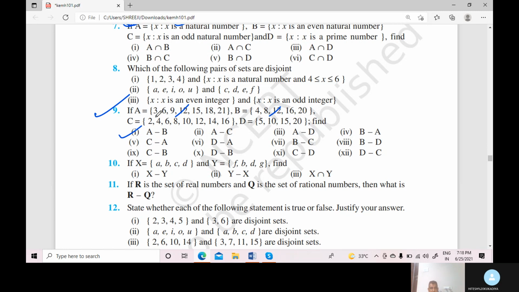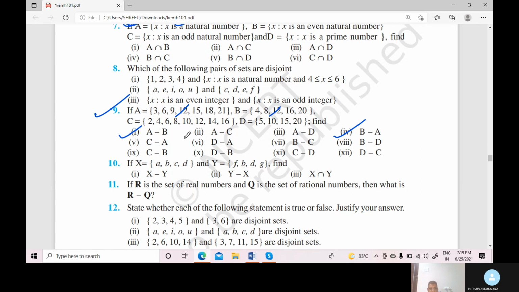So A minus B is, write the first set A's elements: 3, 6, 9, 15, 18 and 21. Now we discuss B minus A. B minus A is 4, 8, 16 and 20, right? Common cancels, and the first set here is B, so all the elements of set B except 12.